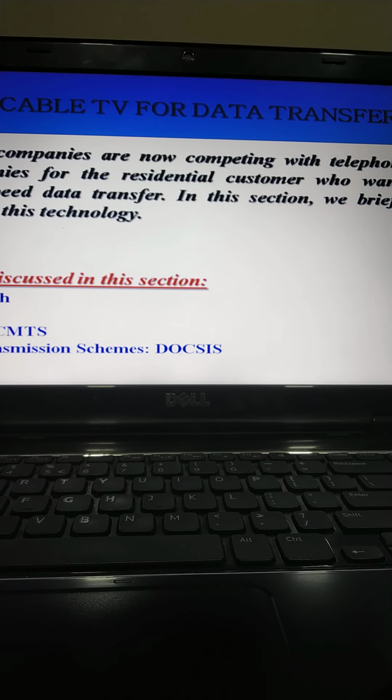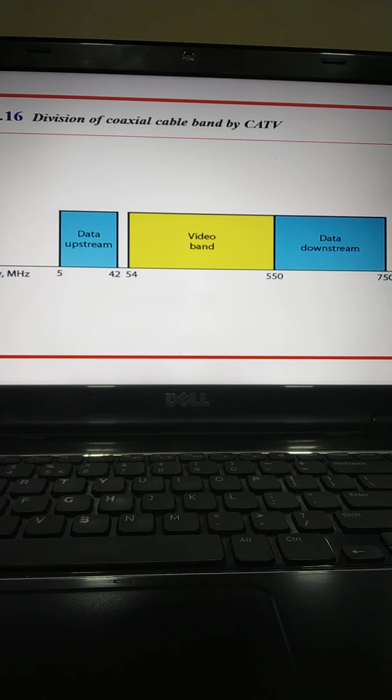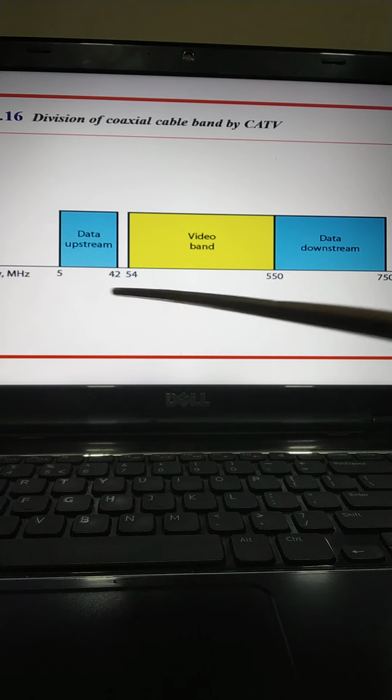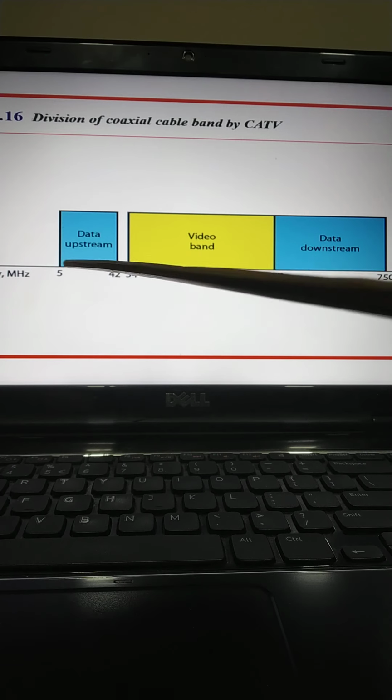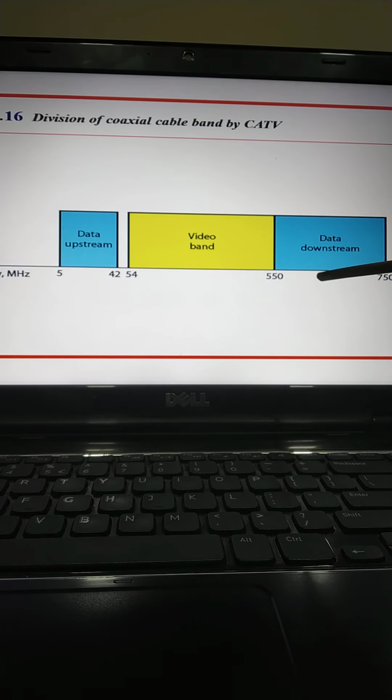Now, even in the HFC system, the last part of the network, that is from the fiber node to the subscriber premises, is still coaxial cable. This coaxial cable has a bandwidth that ranges from approximately 5 to 750 megahertz. To provide internet access, the cable company has divided this bandwidth into 3 bands for video, downstream data and upstream data, as shown in the figure.